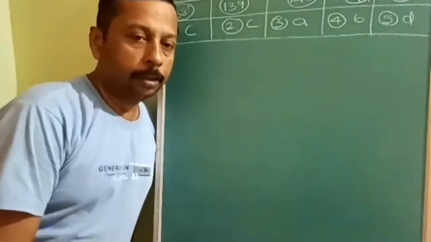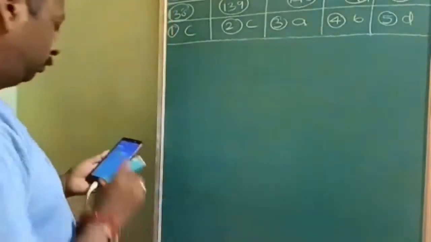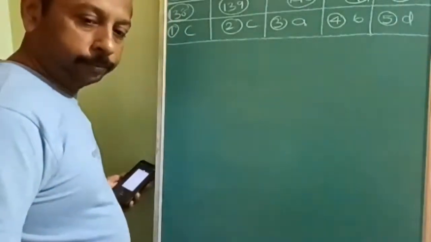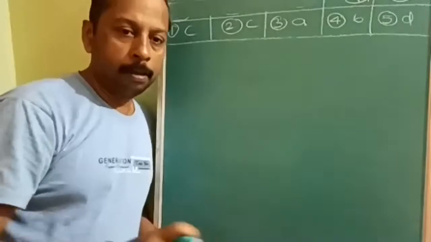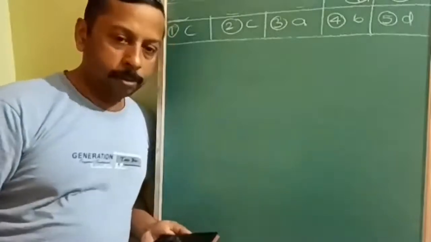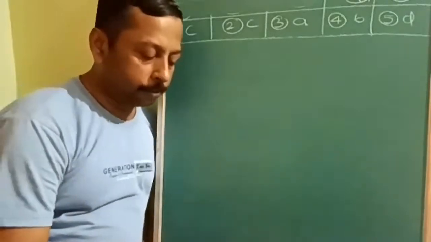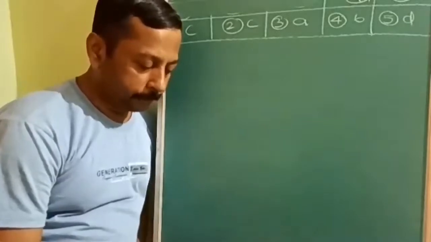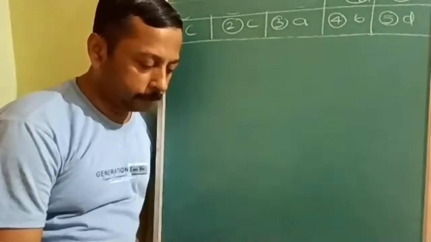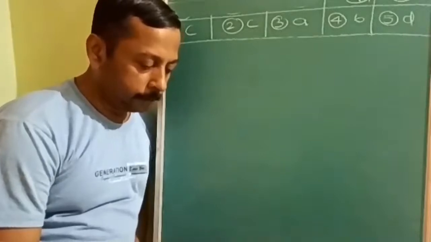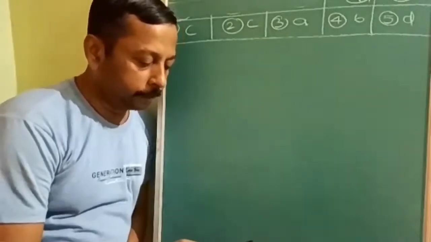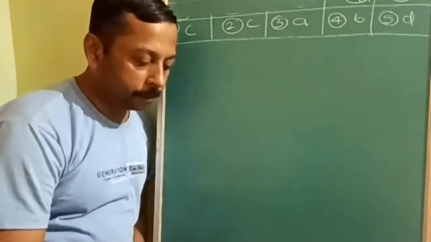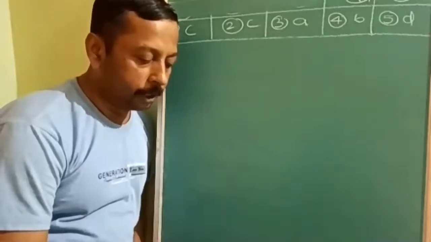So let us see the first question. In the first question, we have to find out the incorrect option about physisorption. The incorrect answer is C: enthalpy of adsorption that is low and positive.